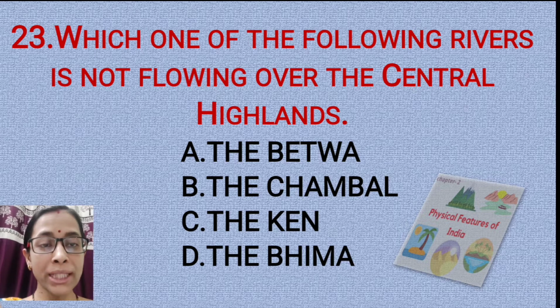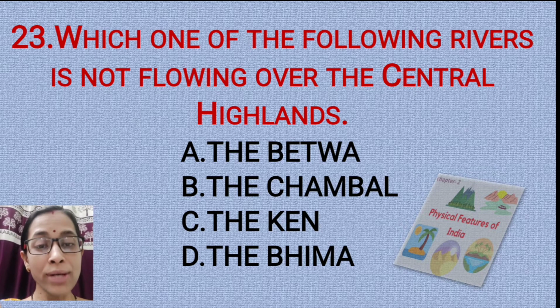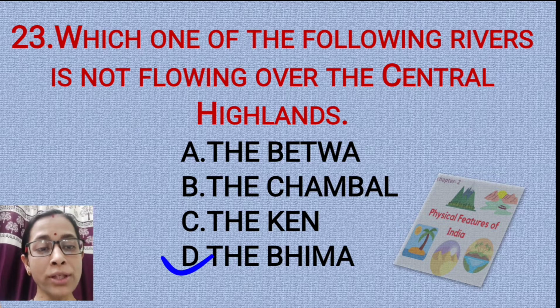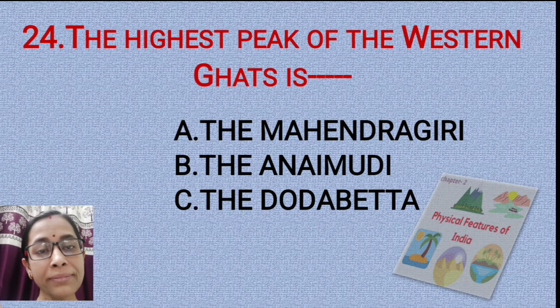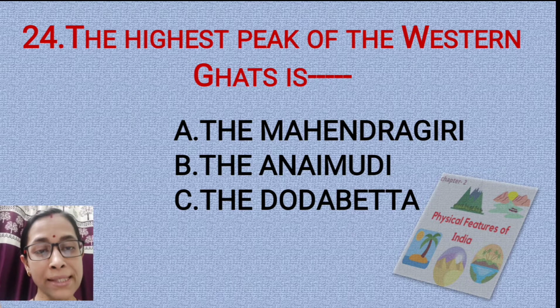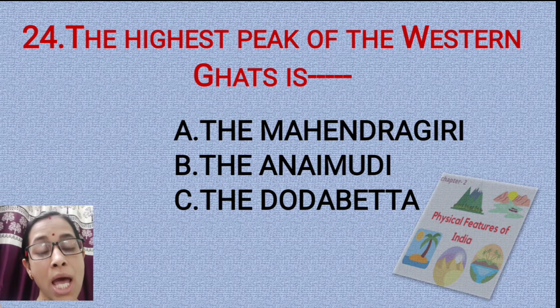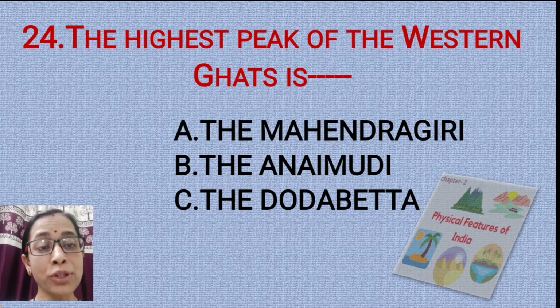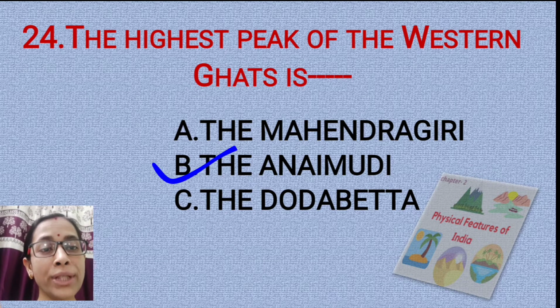Question number 23. Which one of the following rivers is not flowing over the Central Highland? Is it the Betwa, the Chambal, the Ken, or the Bhima? The correct answer is option D, the Bhima. Question number 24. The highest peak of the Western Ghats is option A, the Mahendragiri, option B, the Anai Mudi, option C, the Doda Betta. The correct answer is option B, the Anai Mudi.